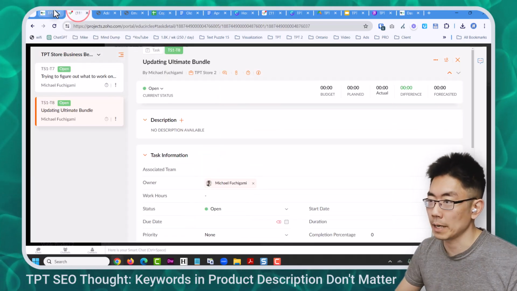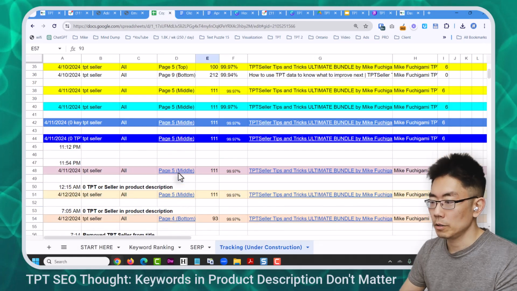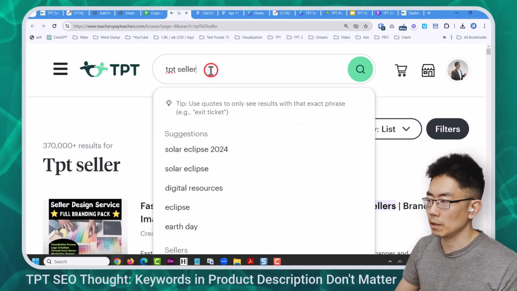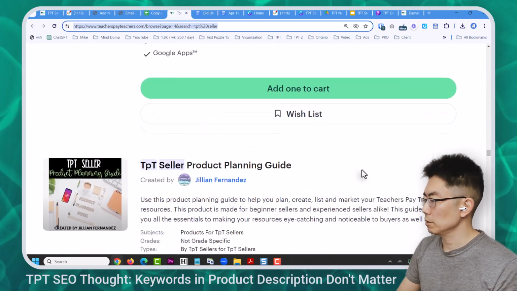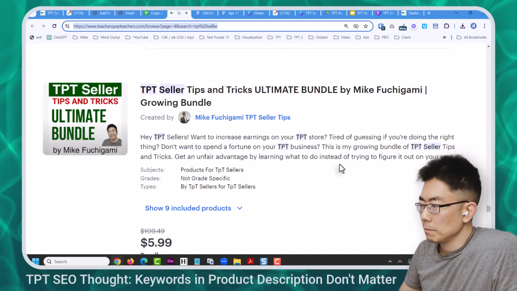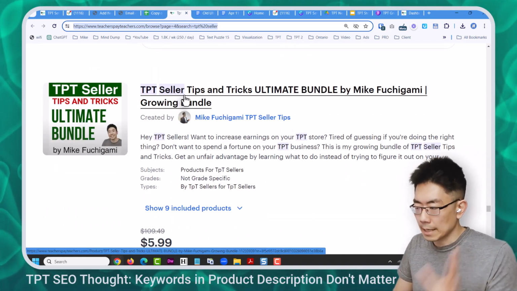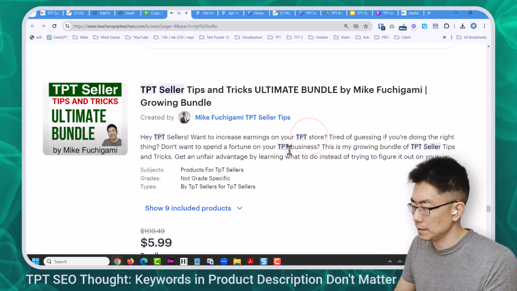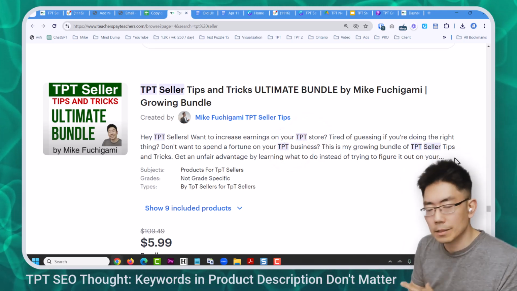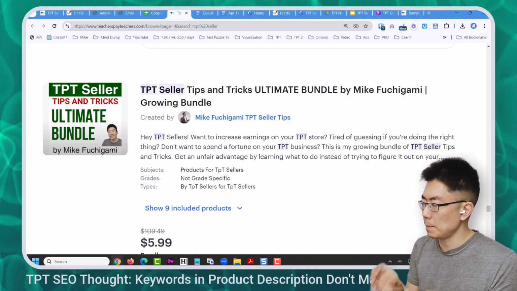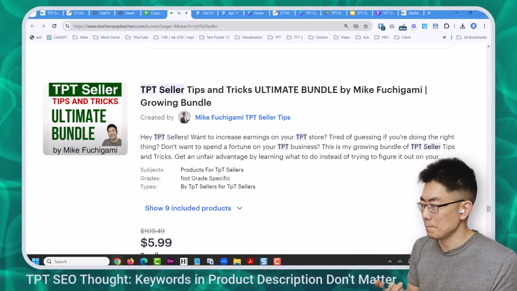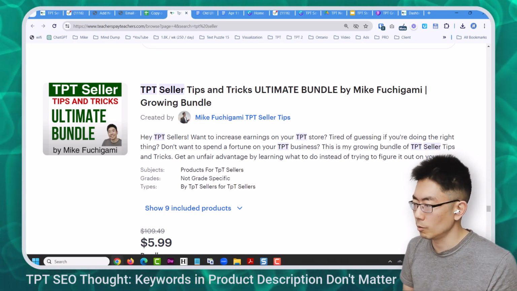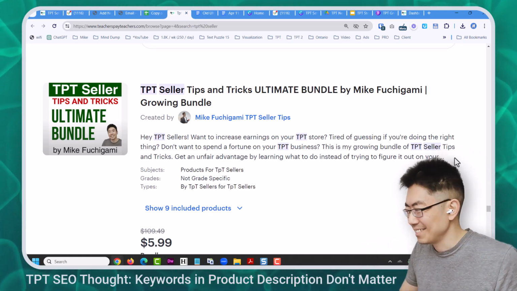Now, from a human perspective, from a sales psychology perspective, if I go to the search result, so page 4 at the bottom, that's so interesting here. So the search term is TPT Seller, as you can see up there. And if I scroll down to the bottom area, there I am. So TPT Seller singular gets highlighted, but TPT Sellers plural did not get highlighted. And then TPT singular got highlighted because that's one of the words. Yeah, so interesting, right? They must have a bank of related words. I wonder if they're doing it manually because I think a computer would know singular and plural were related, right? I don't know. Yeah, brain hurts.